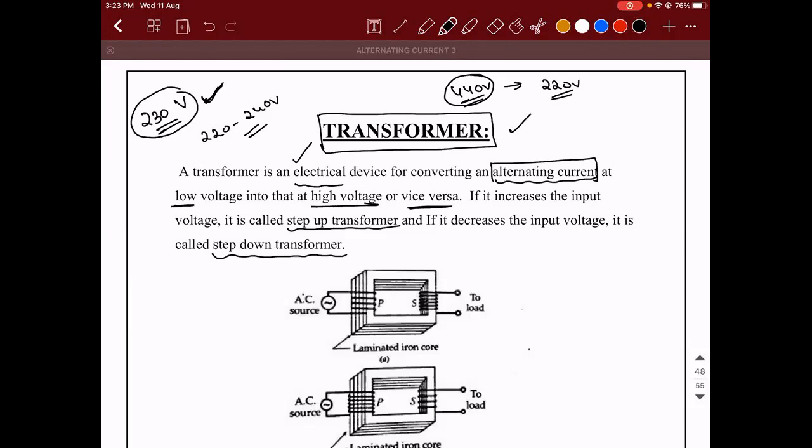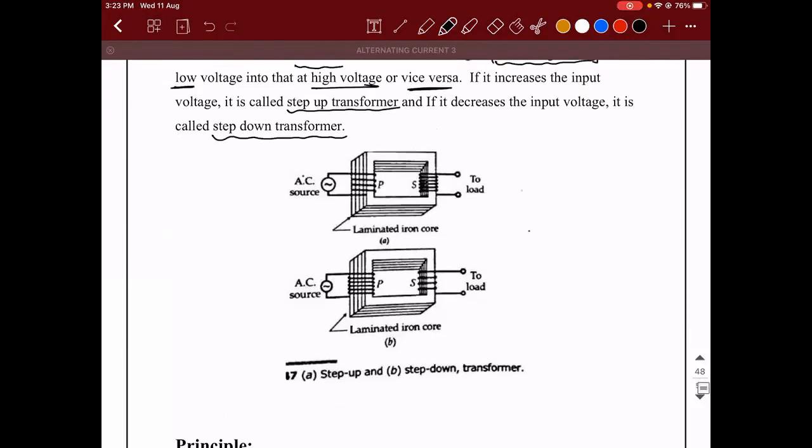Now, this is the basic diagram. It is a schematic diagram. It is not the actual way a transformer will look. This is only the idea of the principle. For this kind of process to happen, a transformer works on the principle of mutual induction.